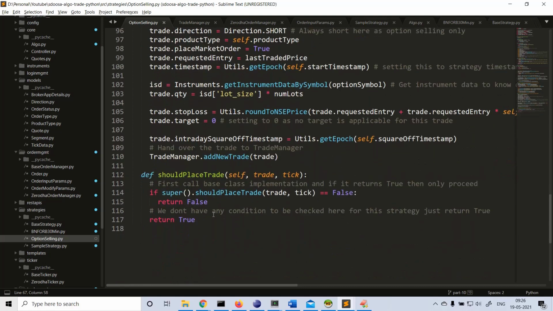And in the should place trade function, do we have any logic here? We don't have any condition here, right? So as soon as 9:30 ticks, we dynamically prepare the symbols to get shorted, and when the trade manager calls should place trade or not, this has to simply return true. That's it, nothing. Of course, there is a base condition. We are calling the base strategy, and if it is not satisfied, we return false. Ideally, this should return true. So this option selling strategy will return true whenever the should place trade function is being called from the trade manager.